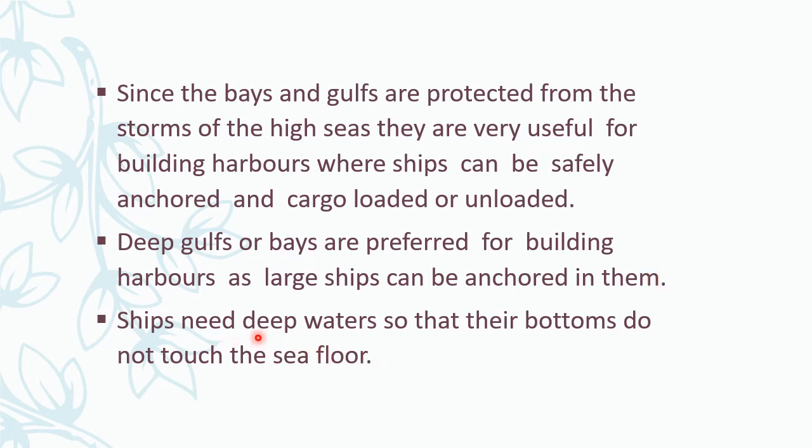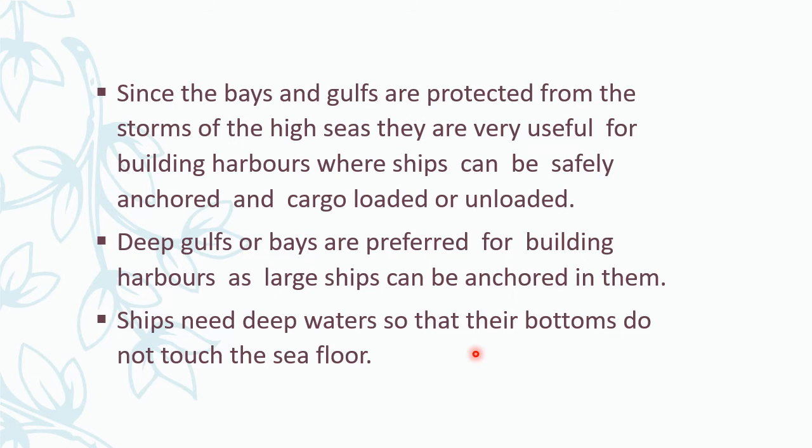Ships need deep waters. Actually, why can ships anchor in that particular area? Mostly, ships need deep water so that their bottoms do not touch the sea floor. Without touching the sea floor, the ships can move.